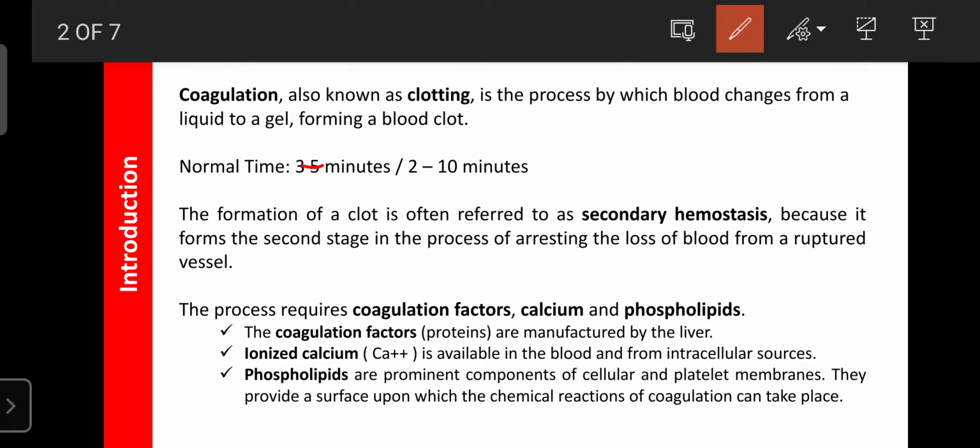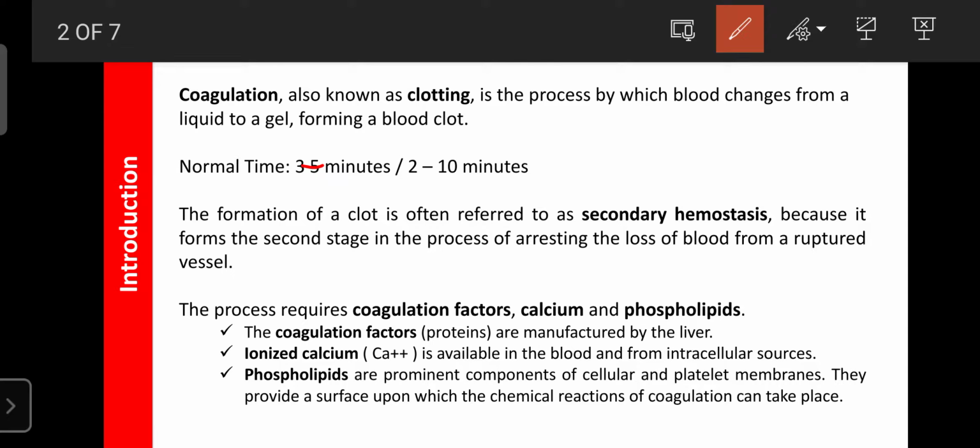If it is more than that time, then the loss of blood is more, so hemorrhage occurs. Due to loss of blood, hemorrhagic shock occurs. That's why the coagulation period should be 2 to 10 minutes.